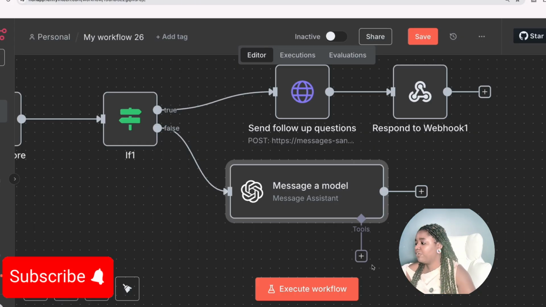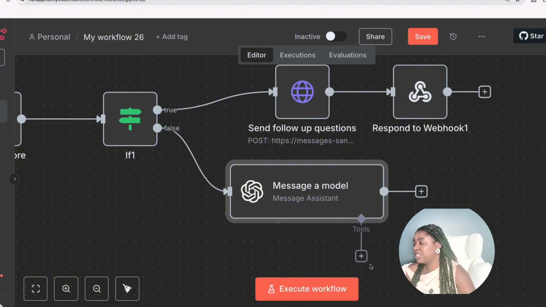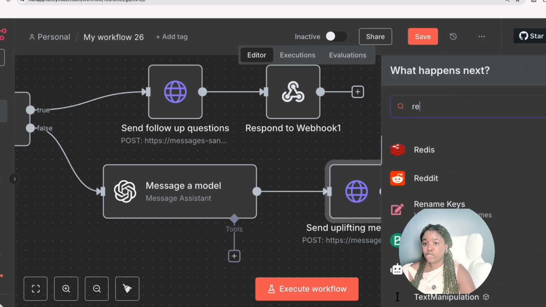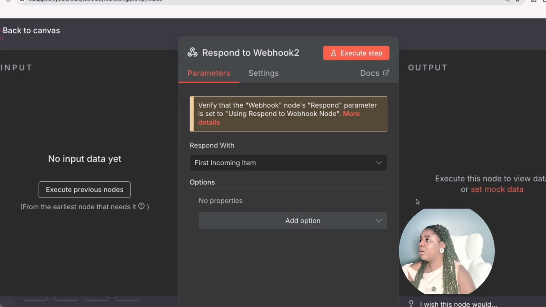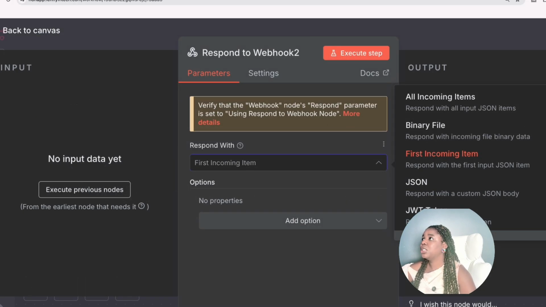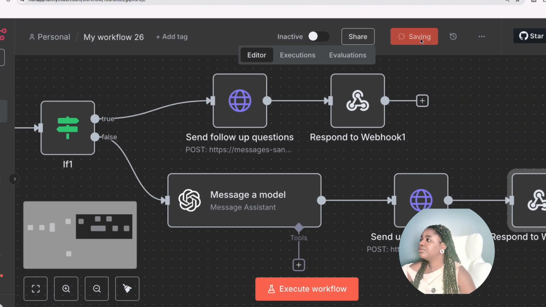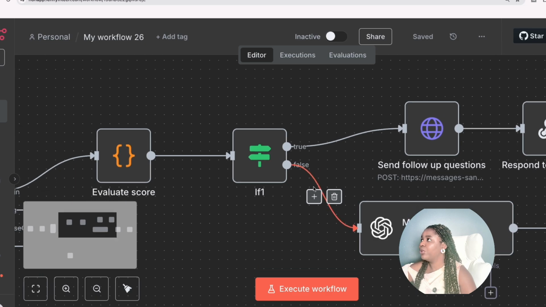So you get a message from the AI assistant with the uplifting message, and all you want to do is send this message back to your WhatsApp AI agent. And again, I'm going to add a response webhook. This is all good. This first branch should be working fine. I'm going to test it out by executing the entire workflow, and let's see what we get. I'm going to start with executing this workflow.